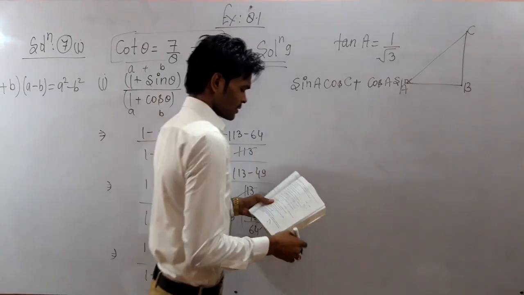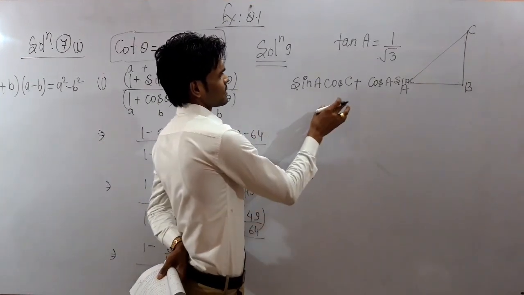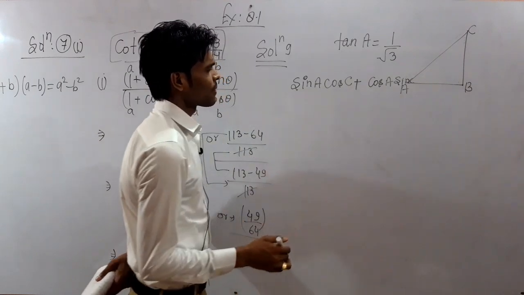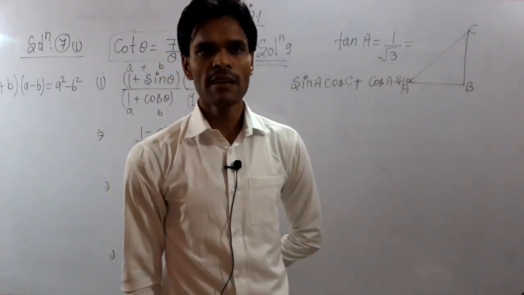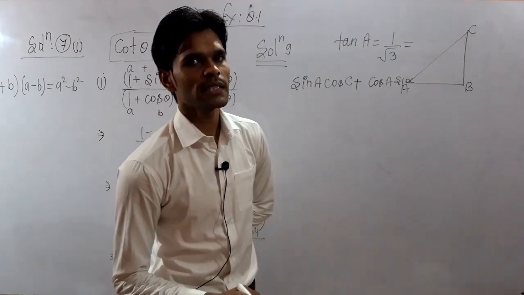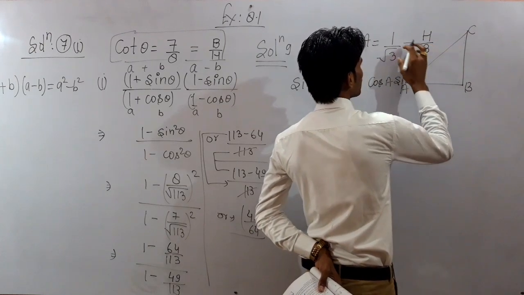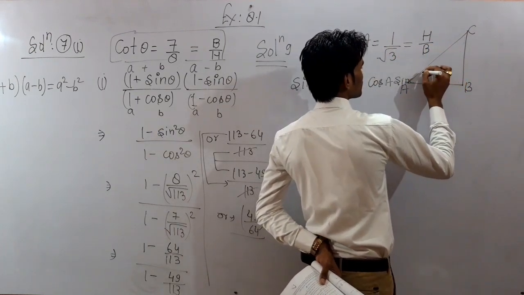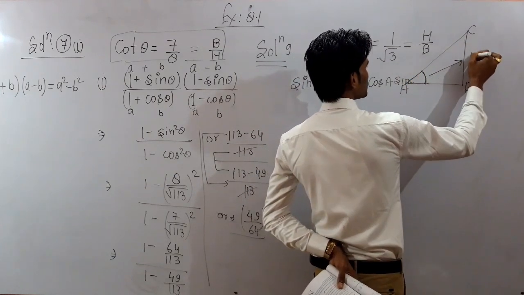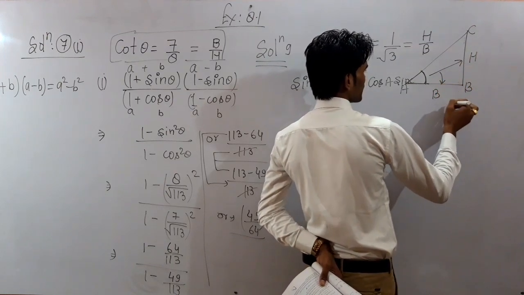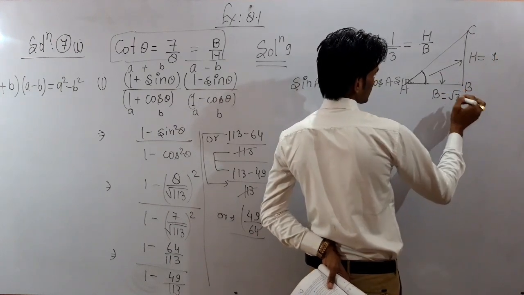First of all we have to calculate the values of sin C, cos C, cos A, sin A. For this purpose we know tan is the ratio of height and base of the triangle. So you may write over here height upon base. From comparing it you can see that for the angle A which is here, it will be height and it will be the base. So height will be 1 and base will be equal to under root 3.